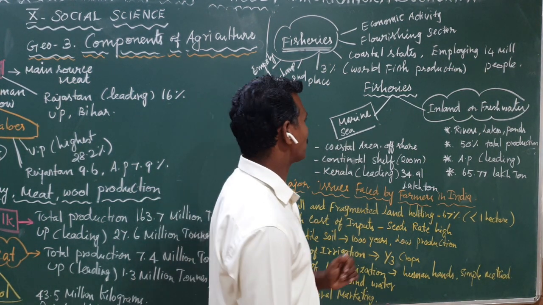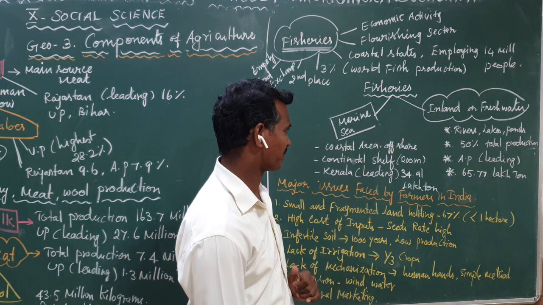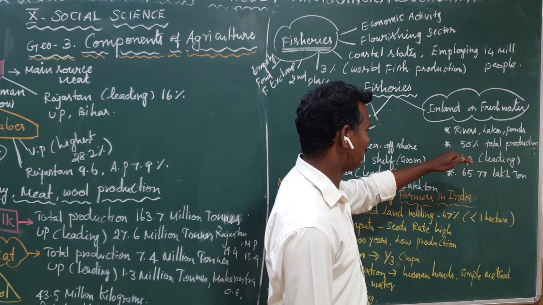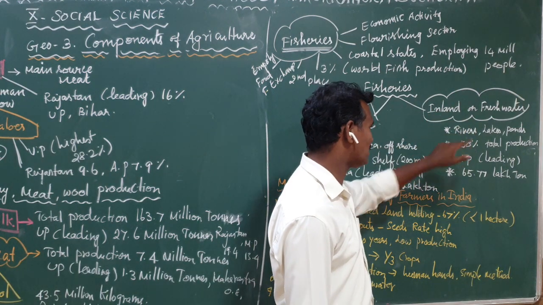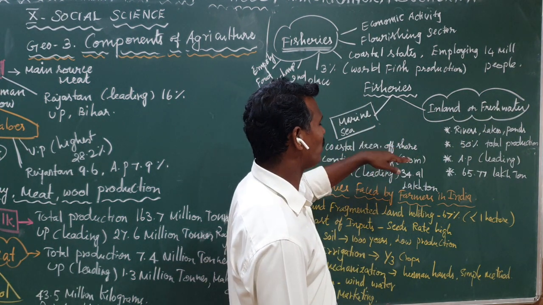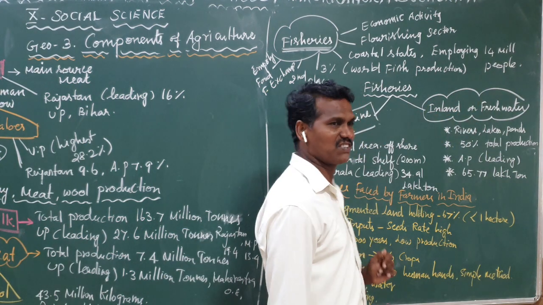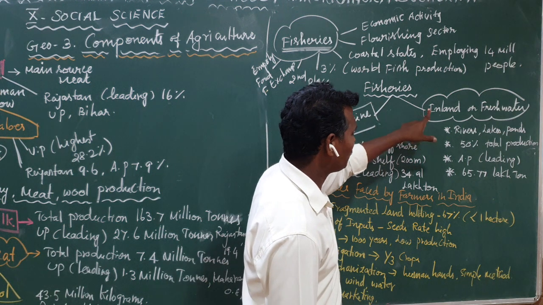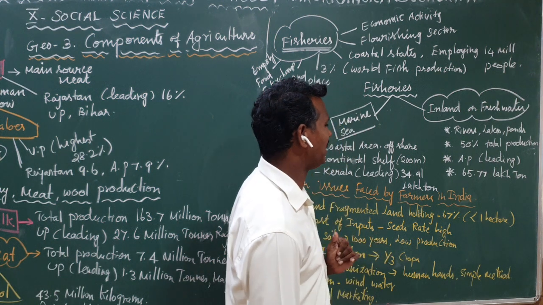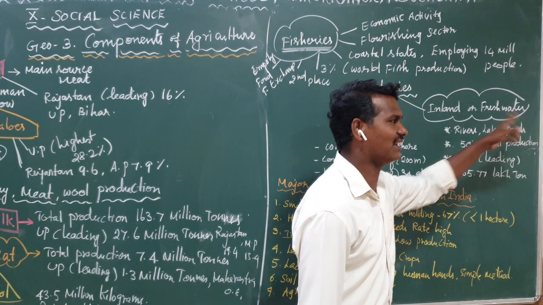Then another important type of fisheries is inland or freshwater fisheries. This type of fishery is carried out in our water bodies like rivers, lakes, ponds, tanks, canals, etc. In these areas only, this type of fishery is possible. Which type? Inland or freshwater fishery. About 50% of the total production in India comes from this type of fishery, from rivers, lakes, ponds, canals, and so on.